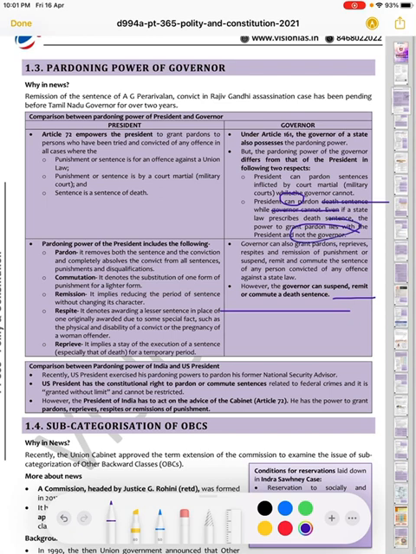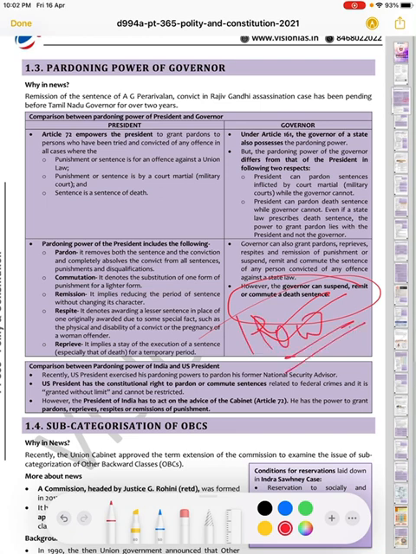So the pardoning power of the governor differs from the president in two respects, and it is basically contradicting the other line. So I need to do some more research on that. There is a query in this section. I will check it and I'll let you know in our next video.